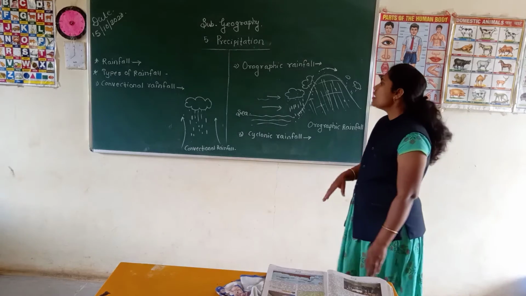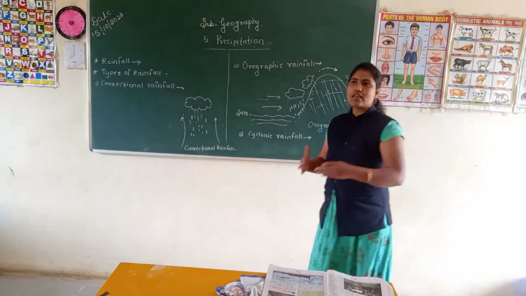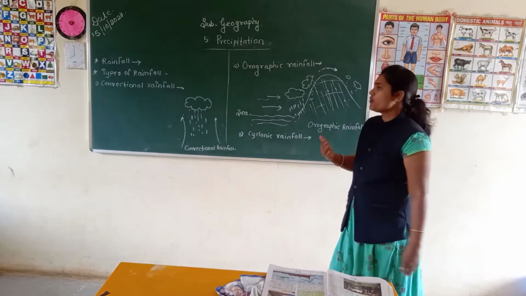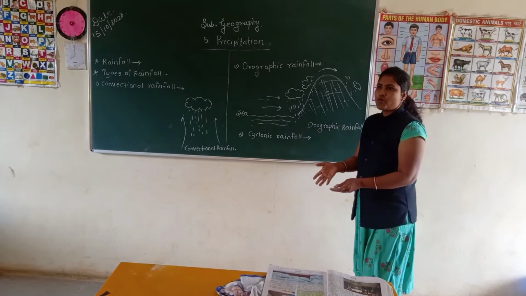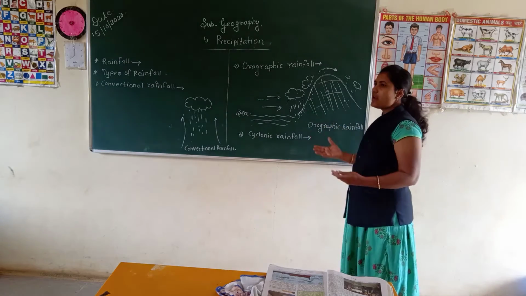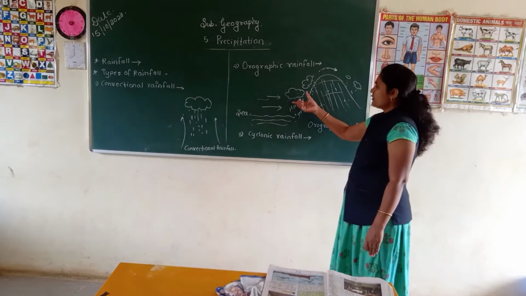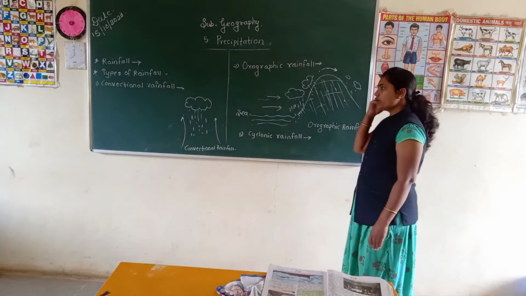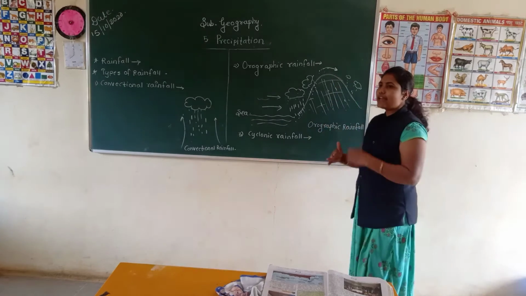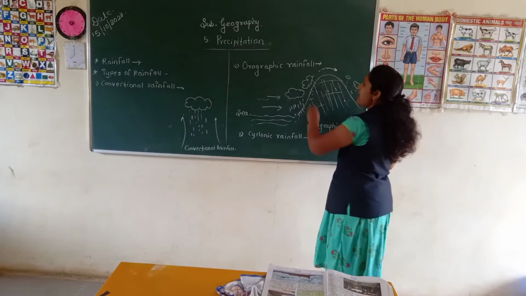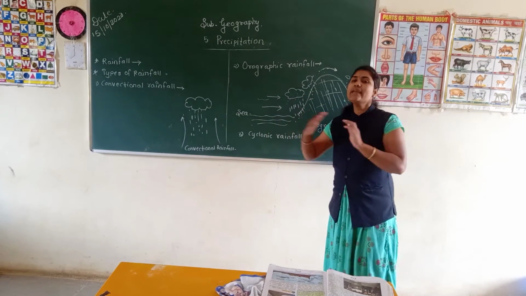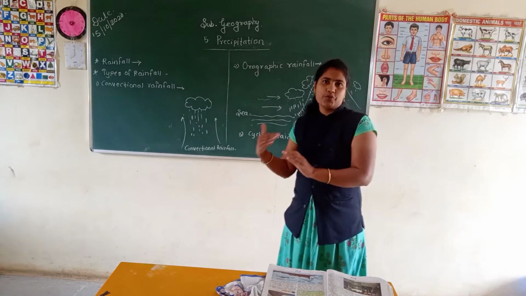Understood? Again I tell you, students, the winds coming from the lakes or sea are moisture laden, means full of a large quantity of moisture. When those winds and clouds come, the mountain comes in their way as a barrier. The clouds want to cross the mountain, and that's why they go to a higher altitude, go upside, and come in contact with the cold air, and their condensation process occurs, means water vapor turns into water droplets.